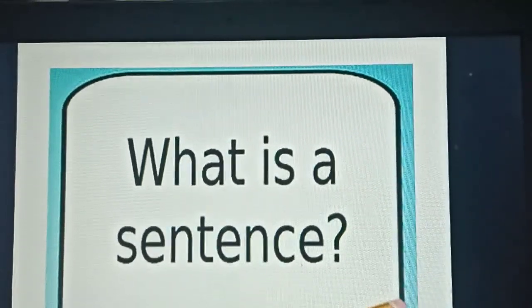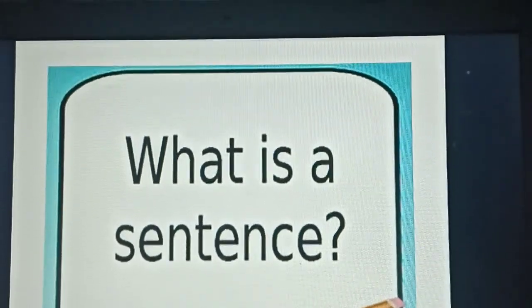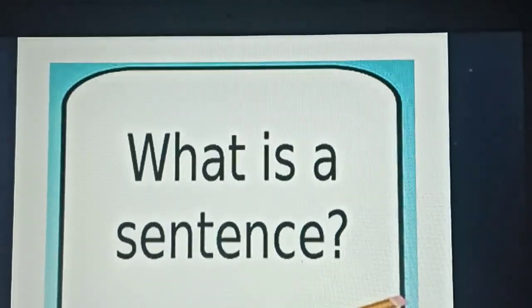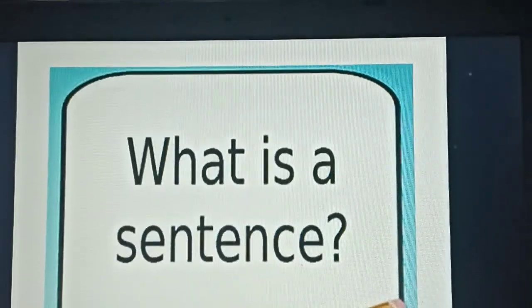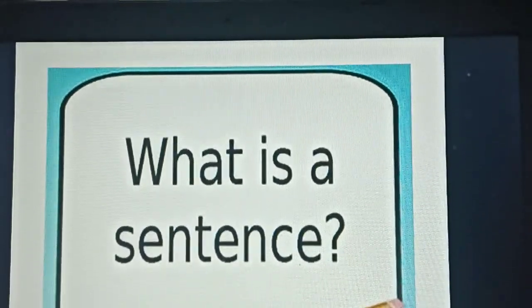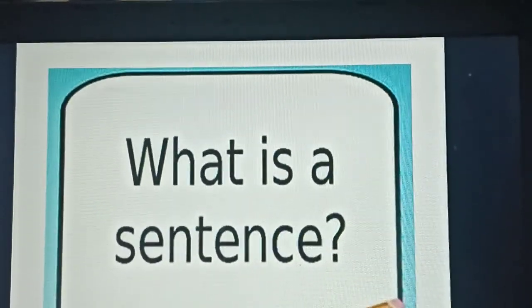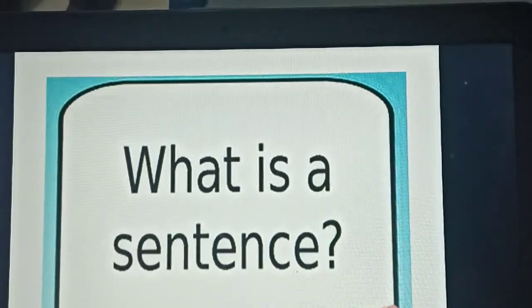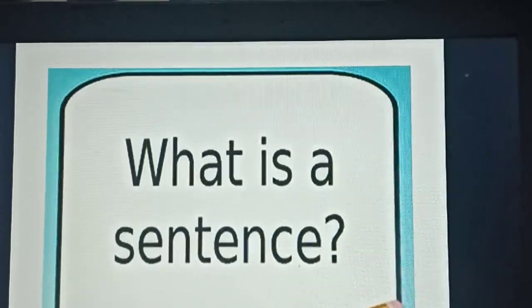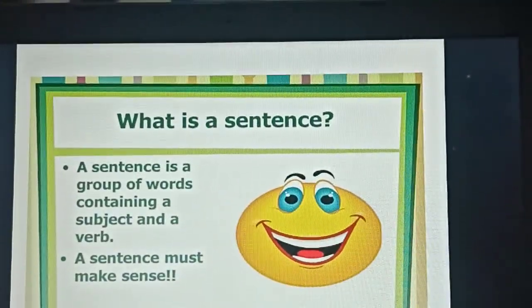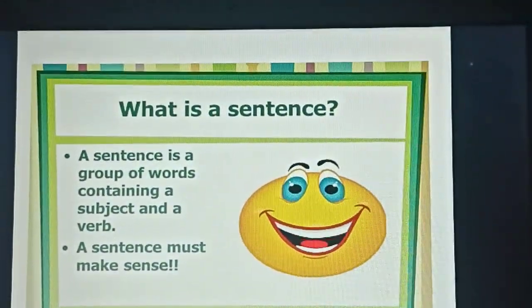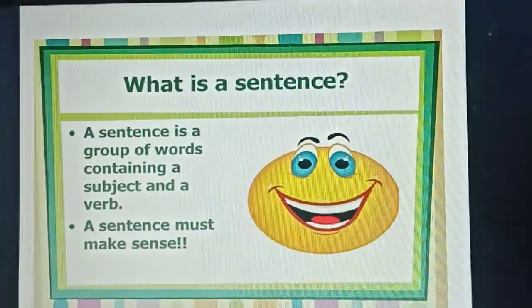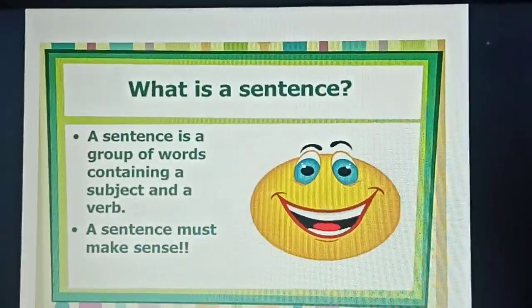No. Okay. So what are the things we are talking daily? Okay, everything is a sentence. Sentence means it should have a complete meaning. What should it have in addition to that? Let us see what it should have. You can just see here. A sentence is a group of words.